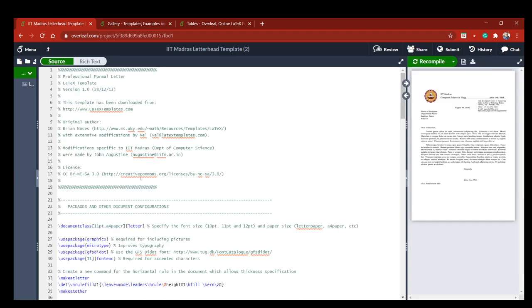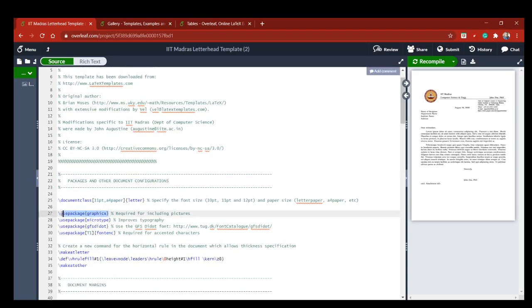The best thing in this Overleaf platform is that in front of every command you can see this. This is the command, and in front, this is the comment. So in the comment it is mentioned why we are using it. You can see in each command.